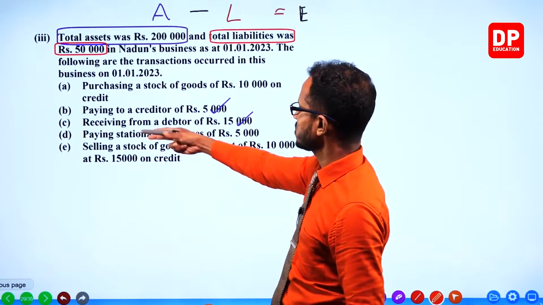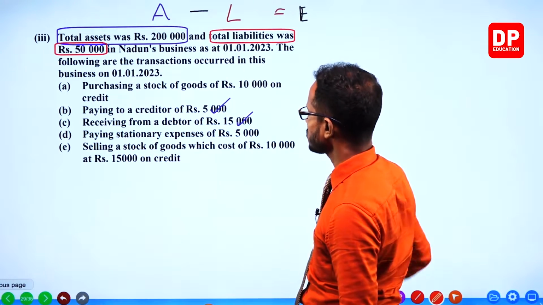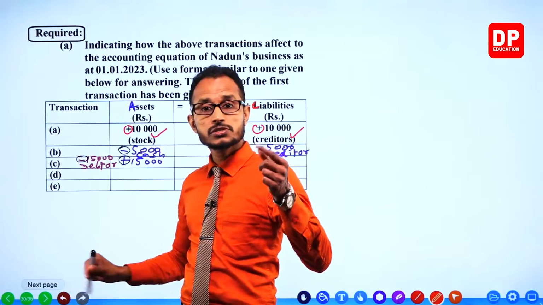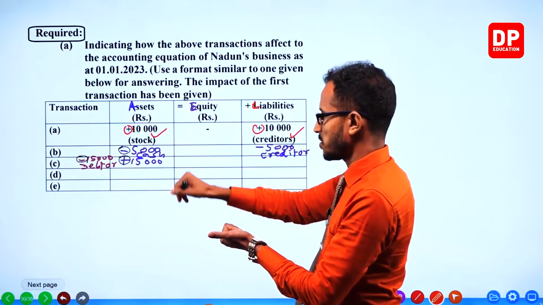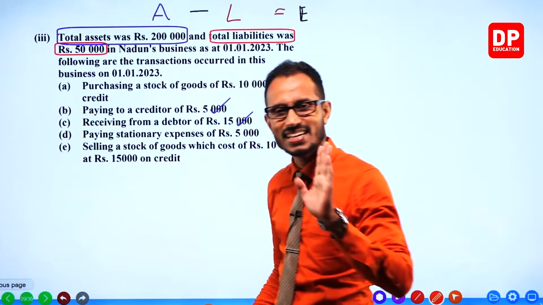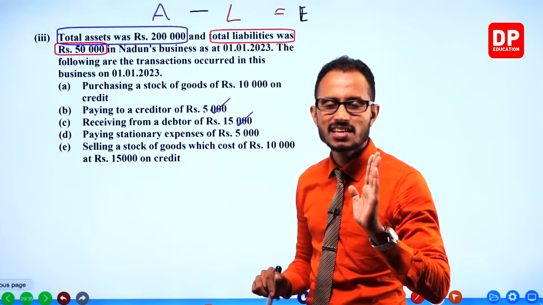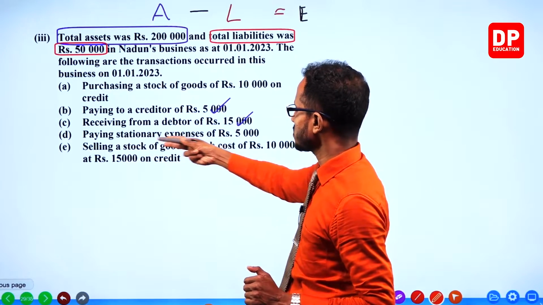That one is done. Receiving from a debtor 15,000 cash. Paying stationery expenses 5,000. Cash money spent for stationery, but stationery is not actually an asset. We don't consider stationery as an asset. Stationeries are expenses.